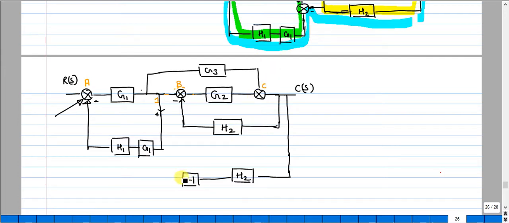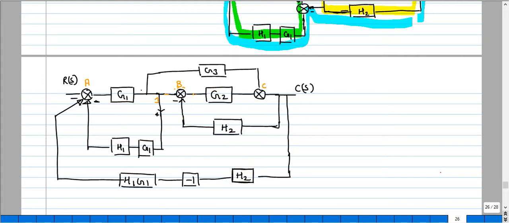So this is the modification that you need to do, and followed with, I had H1, G1, both are in series. I will write down in a single block, and moving back to the same summing point with a negative sign. Okay, so this will be your final modification.